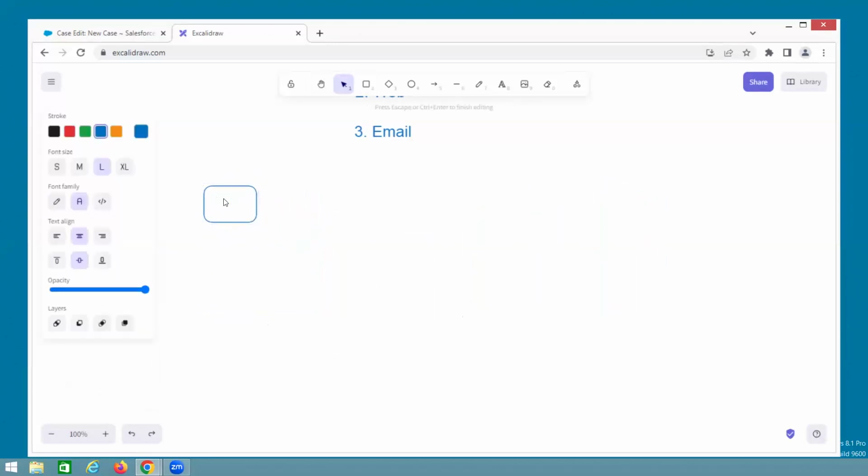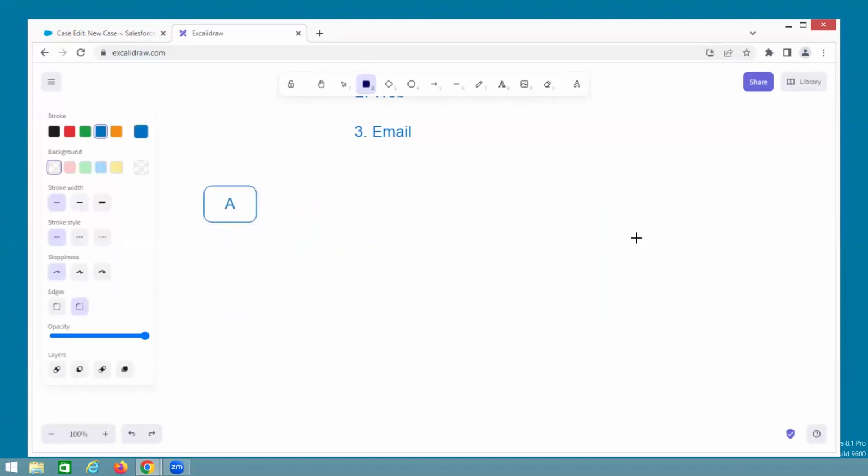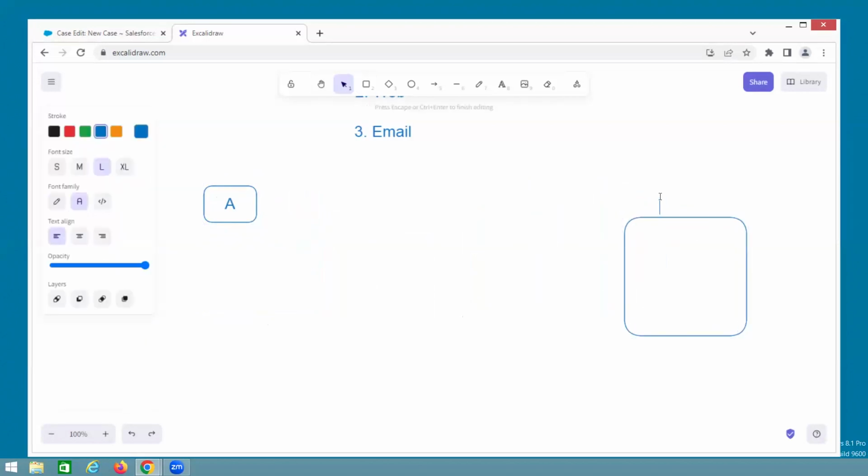A is a customer who purchased a Dell laptop, and it is not working. If you go to the Dell website, they give a support email, something like Dell@supportindia.com. Using that email, A sends the mail.